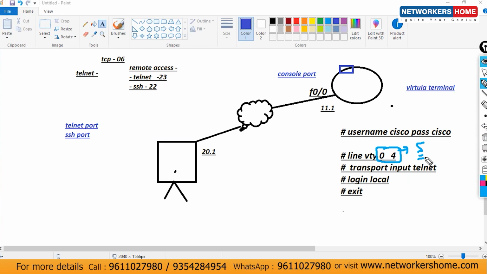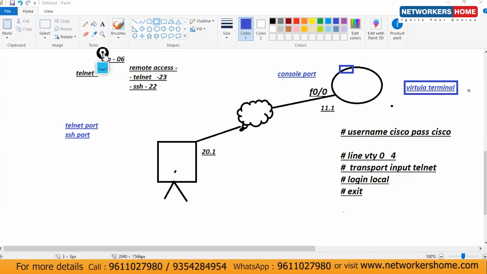Virtual terminal is there. Now let's consider when you have used this command and how many users are allowed: 0 to 4, so 5. This is the virtual terminal. Terminal means I'm talking about a port or interface, like console port, fast Ethernet port and so on. On this interface, everything is disabled now. So the next question is what you want to enable on this interface.